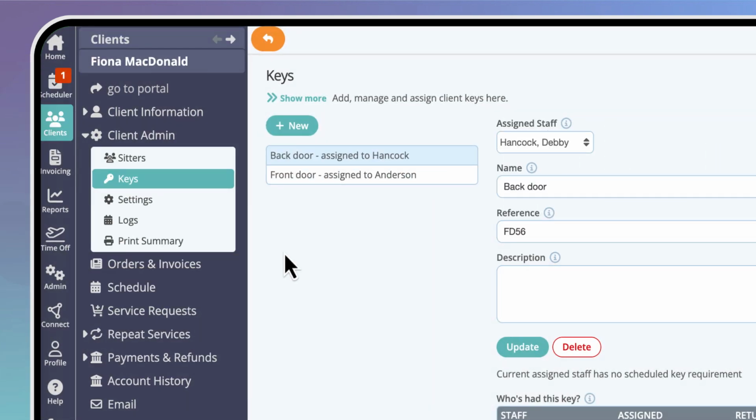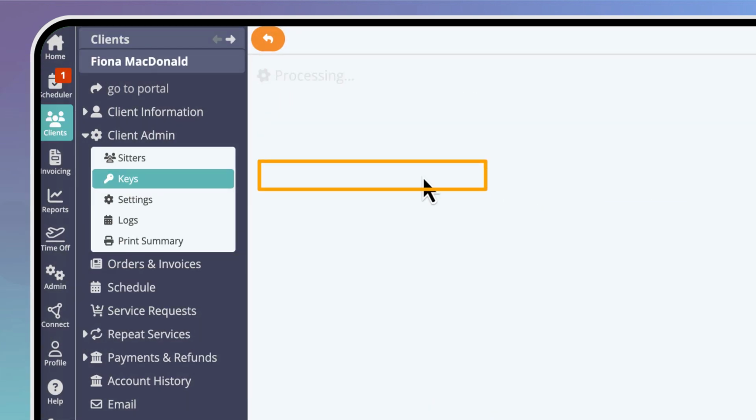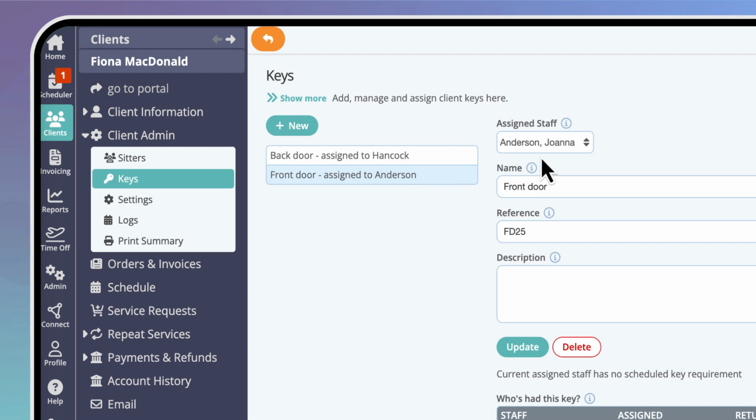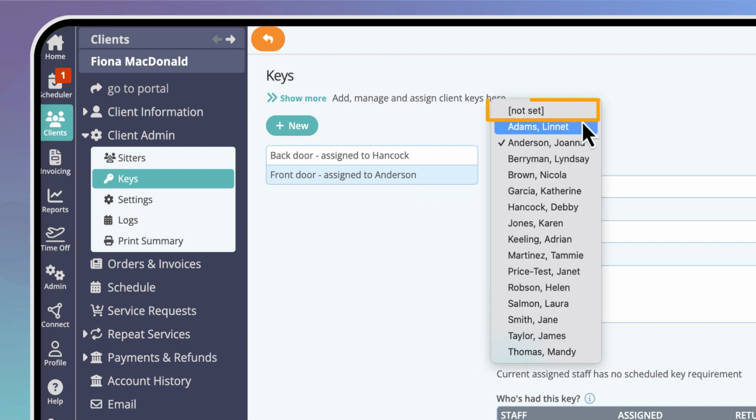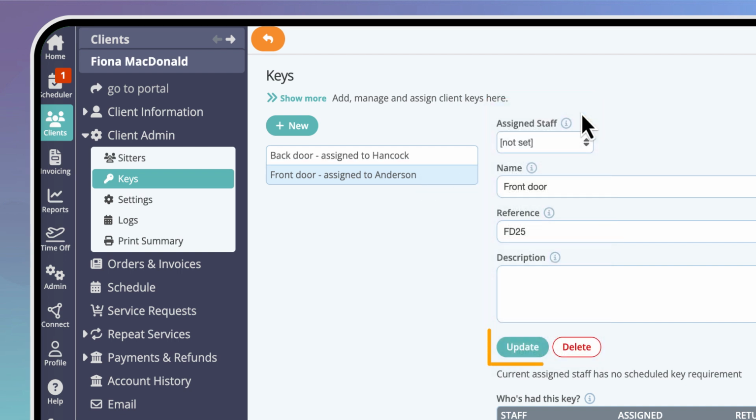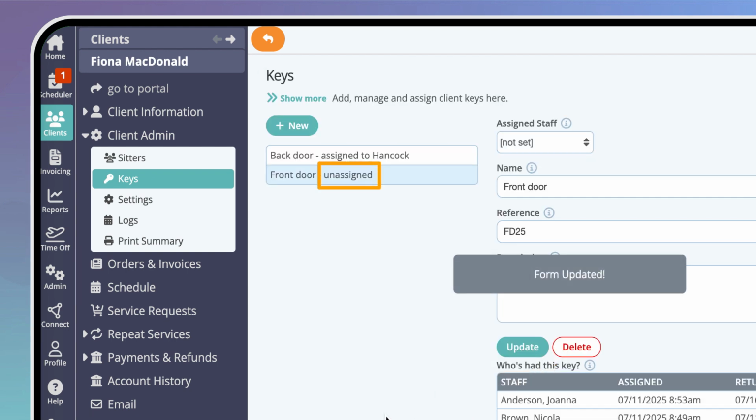When an admin returns a key, they can select the key, then choose Not Set from the Assigned Staff drop-down. When you click Update to save, the key status will be unassigned, ready for the next staff who needs it.